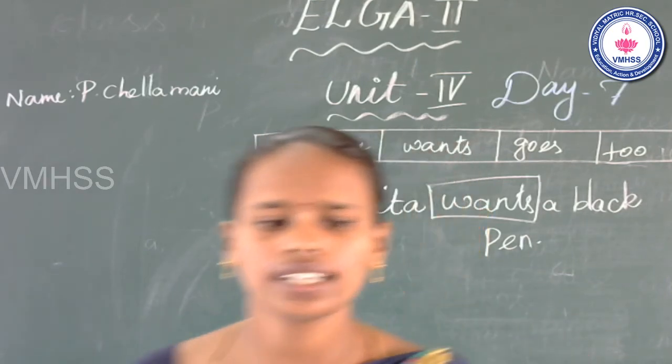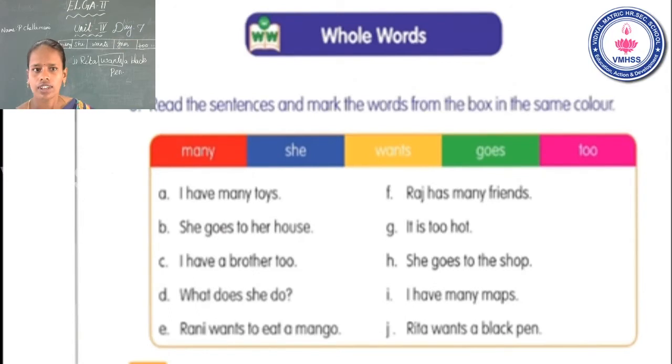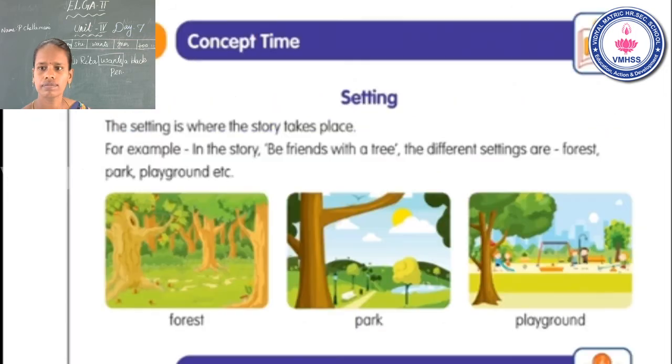Now look at the slide. Okay, note down this. This is your homework. Now go to the next one. Settings. Already we learnt in the previous class. What is setting? The setting is where the story takes place. For example, in the story Be Friends with a Tree, the settings are different. Yes or no? Yes, the settings are forest, park, playground and so on. Is that clear?